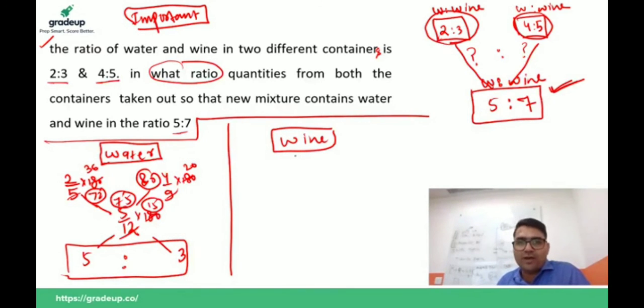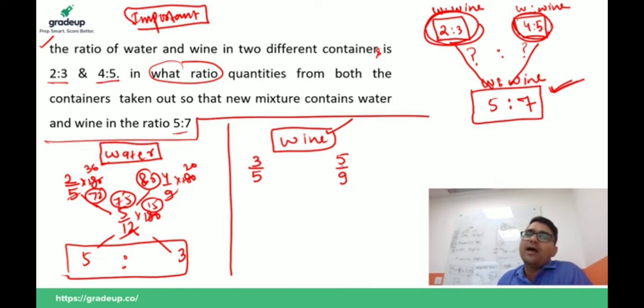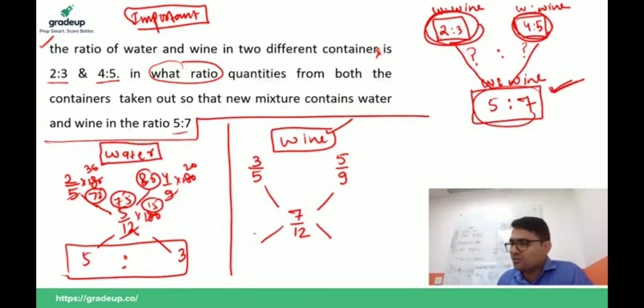Or you can go by the wine method also. The wine in the first container is 3/5. Wine in the second container is 5/9. And wine in the resulting mixture is 7/12. You can easily subtract these, but to make it easy, I multiply by the LCM of 5, 9 and 12, that is 180. This is 108 here, this is 100 here.